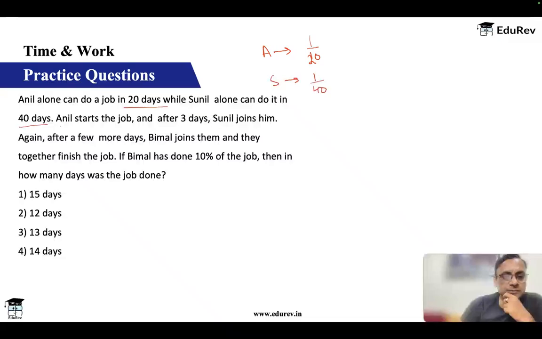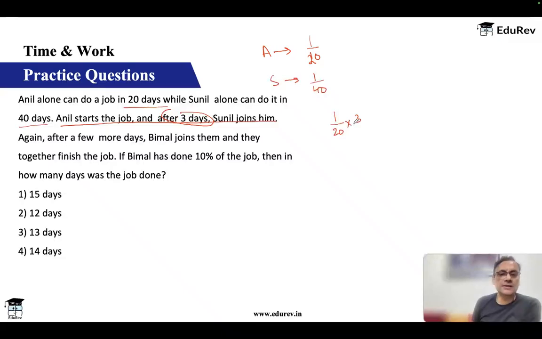Anil starts the job. After 3 days, Sunil joins him. Again, after a few more days, Bimal joins. Okay, so first Anil works for 3 days. So 1 by 20 is Anil's work every day into 3 days.